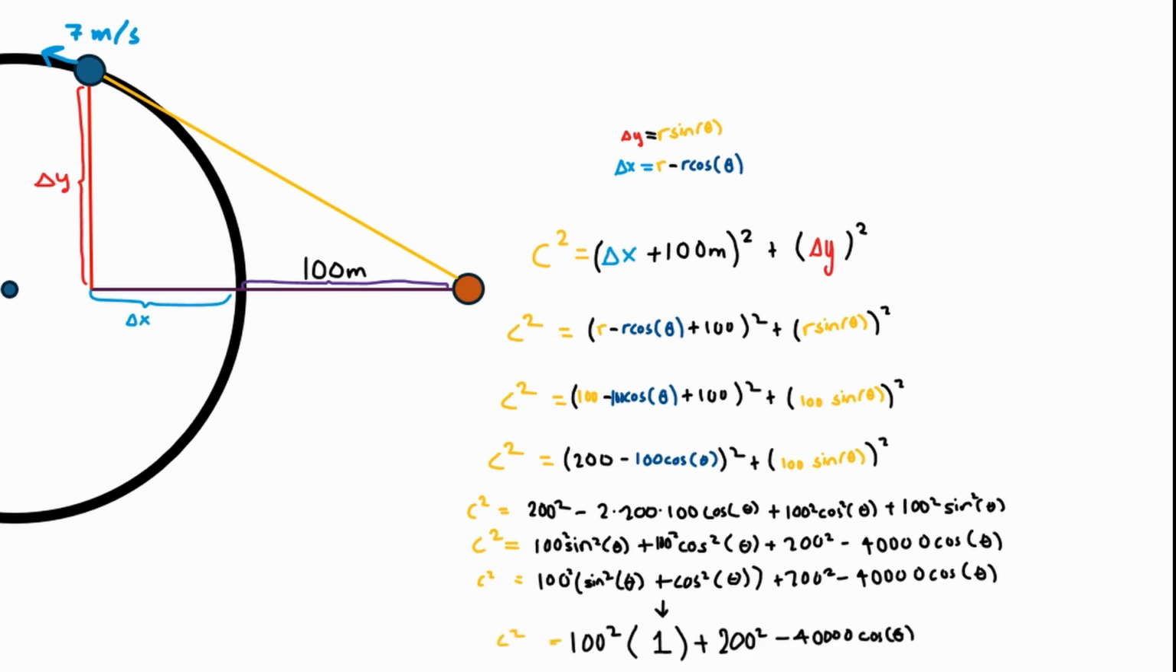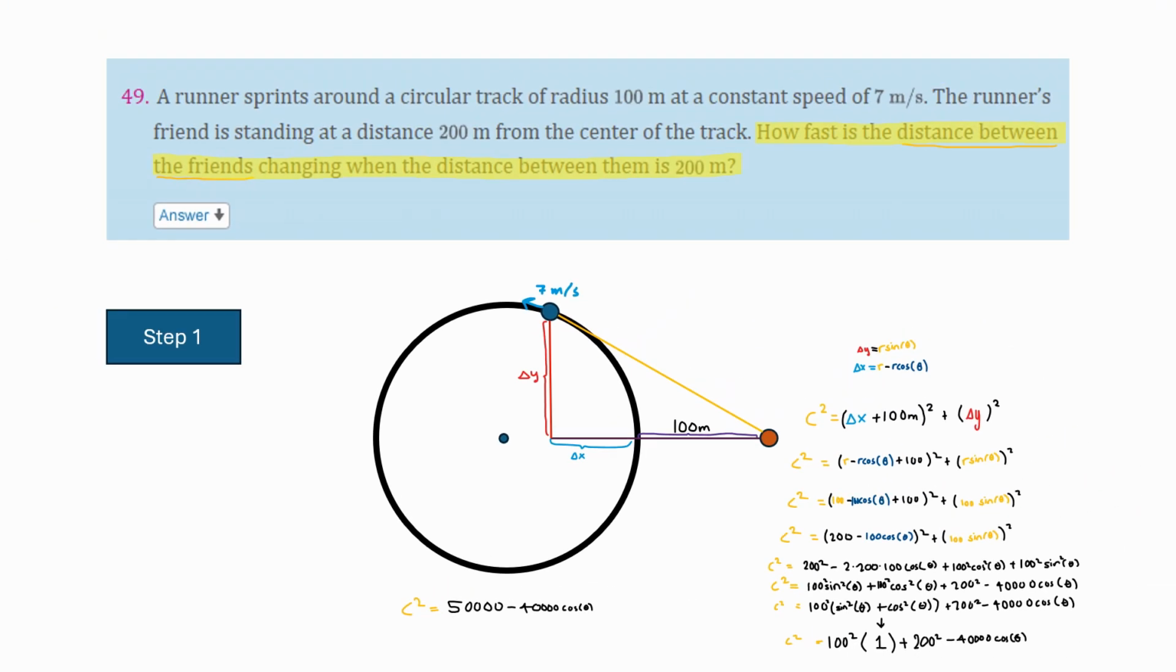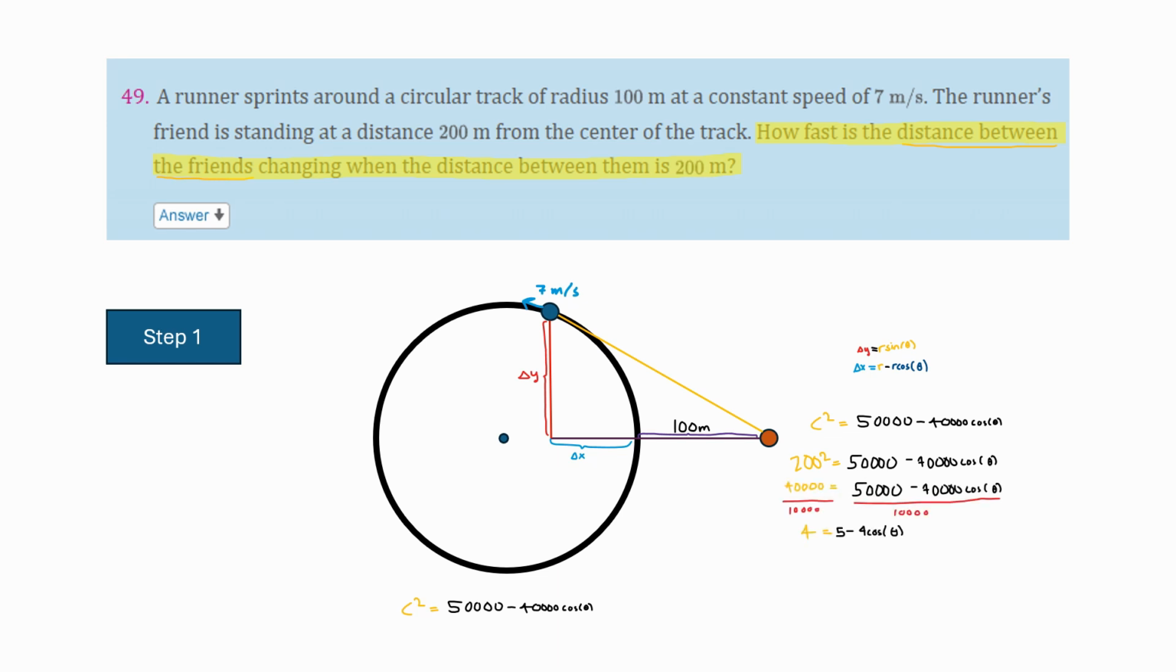So you have 100 squared plus 1 plus 200 squared minus 40,000 cosine theta, which simplifies out to 50,000 minus 40,000 cosine theta is equal to c squared. From here, we're going to use this to find what c is at this specific point, which if we just plug in 200 squared for c, we can solve this with basic precalculus and algebra knowledge. It becomes that cosine theta is equal to 1/4. So theta is equal to cosine inverse 1/4, or around 1.3181 radians.